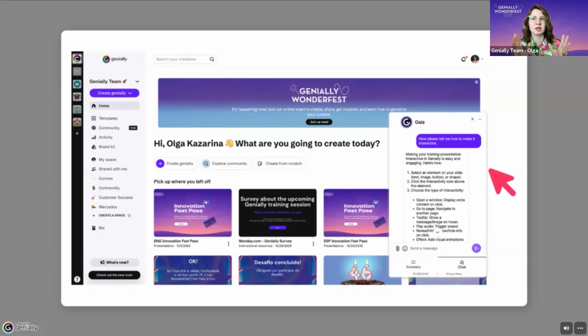And also just explain a little bit more on the AI translation as we touch this topic. In this case, we can translate a single text box or your entire creation into more than 200 languages. And what's the best part in it? That the AI keeps all your animation and interactivity perfectly intact.